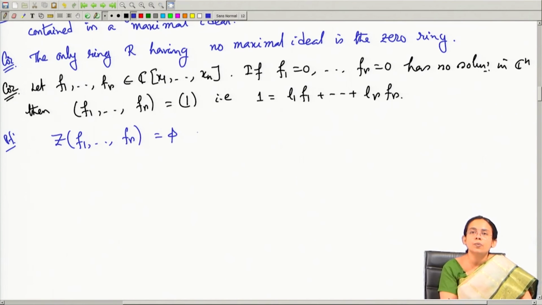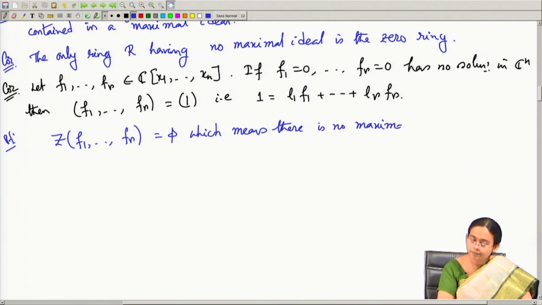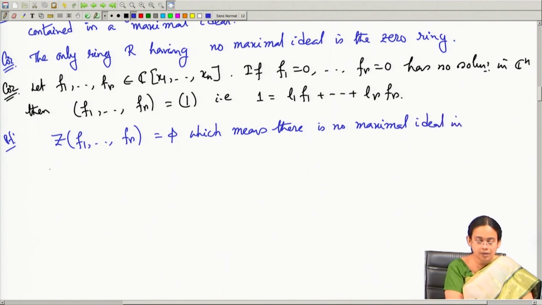That means there is no point in the variety, which means there is no maximal ideal in the quotient ring.